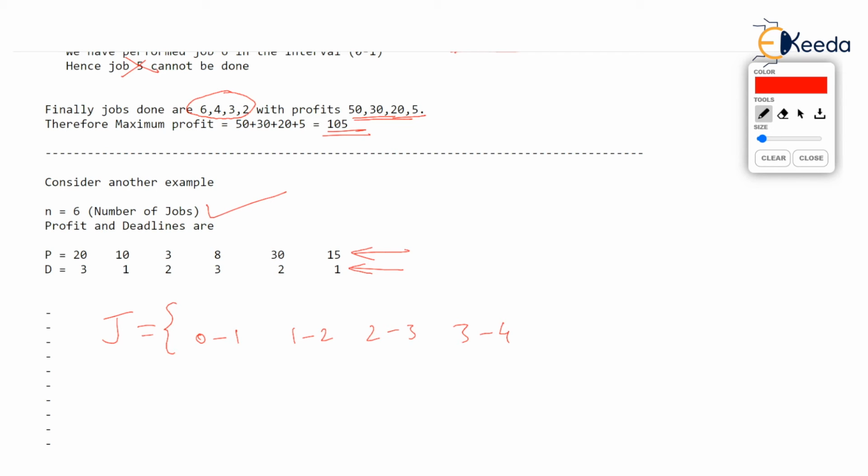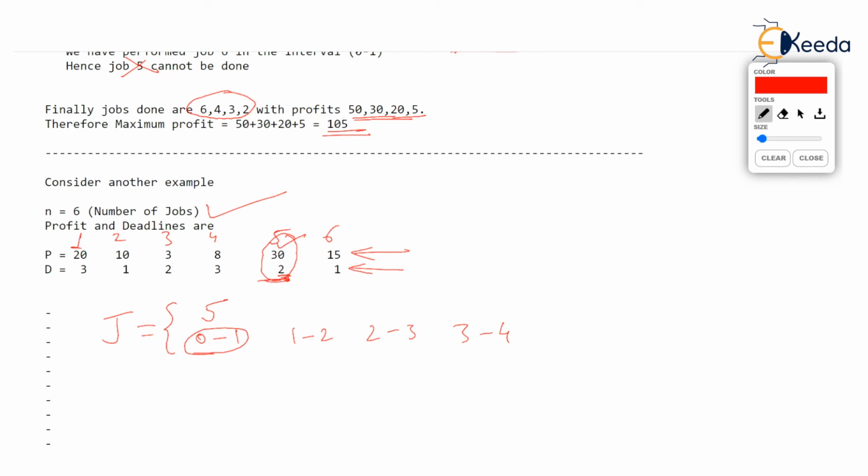Let's take the maximum profit job. Maximum profit job is having profit 30 and deadline 2. So we will perform job which is having profit 30. Let's number the jobs 1, 2, 3, 4, 5, 6. Okay, so job number 5 is done between 0 to 1. Notice deadline of this job was 2 actually, and we are performing it well before time.